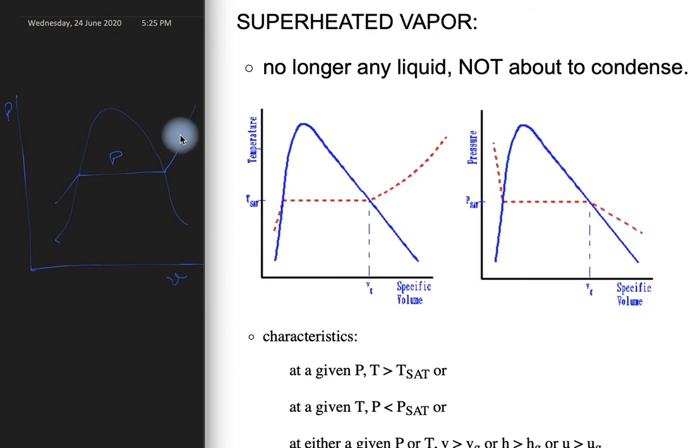I have been given, at a given pressure, T is greater than T sat. How is this condition followed? In the PV diagram, the isotherms will be shown like this. This will be our isotherms. Suppose this is temperature 350, and this is temperature 300. Like this, isotherms will be drawn here.